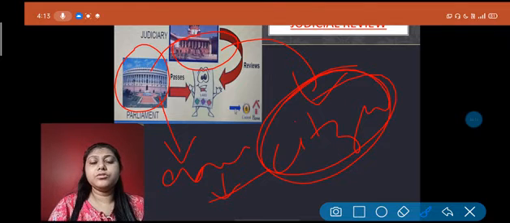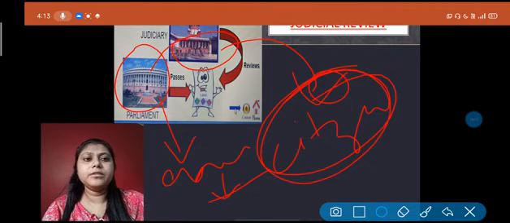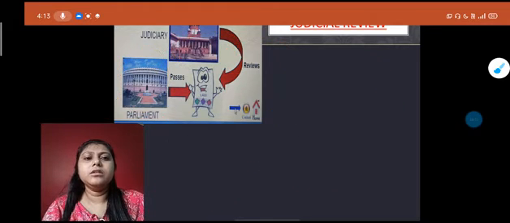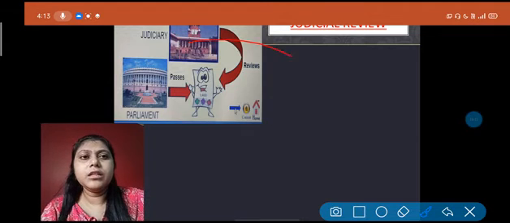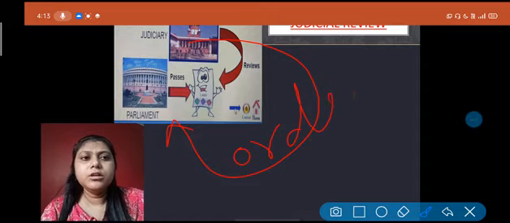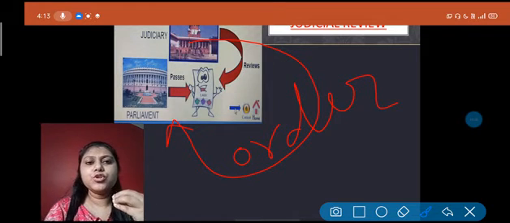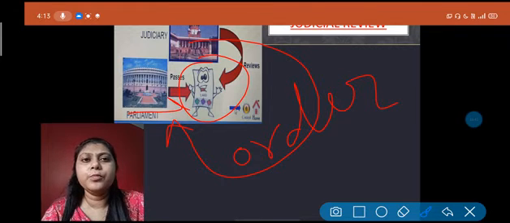Then the judiciary omits the laws from the citizens, and gives an order to the parliament that you should review the laws which were passed by you.